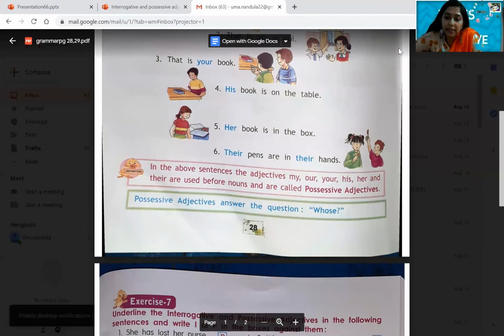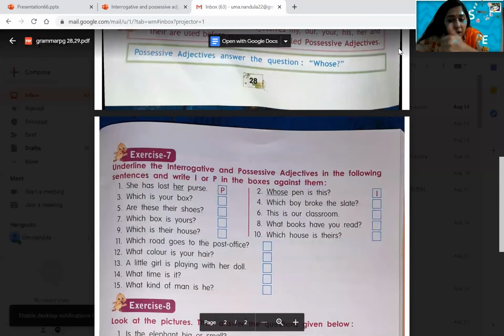So in the above sentences, the adjectives my, our, your, his, her, and their are used before nouns and are called possessive adjectives. Used before nouns. You can see their pens. Pens are nouns. Book. After a noun, before a noun, the possessive adjective is followed. The possessive adjectives answer the question, whose. That's what I told you. A very simple clue to remember or to identify possessive adjectives is the question, whose. You will get the answer.